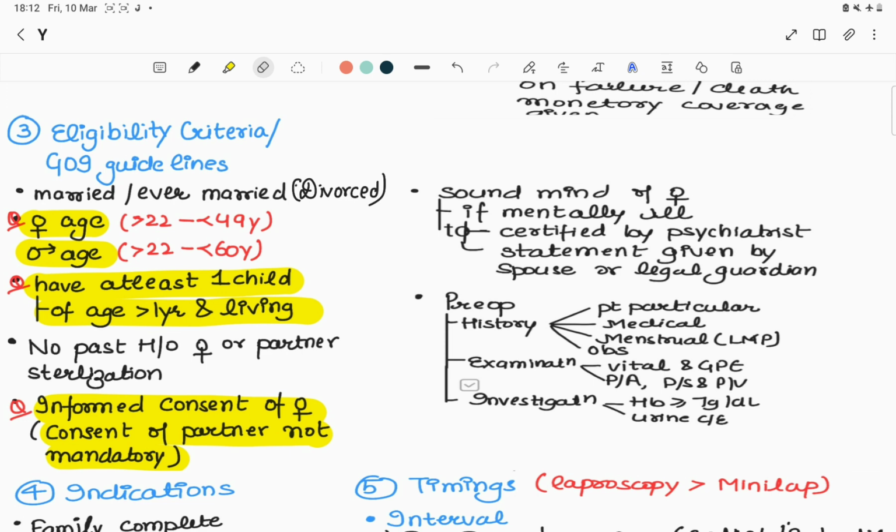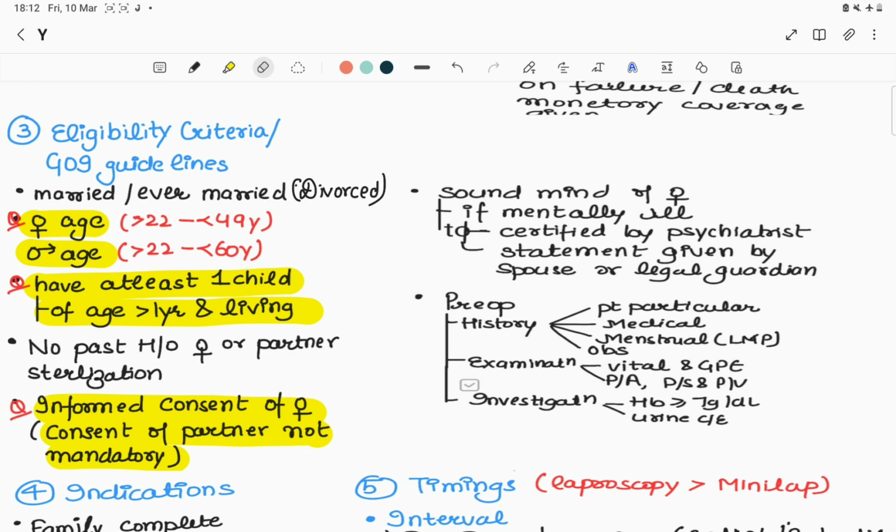Number four, there must be no past history of female or partner sterilization. Fifth, as I told you earlier, informed consent of the female in her own language is mandatory. Then sixth, she must be of sound mind. If she is mentally ill, that needs to be certified by a psychiatrist, and the statement of ligation is given by the spouse or legal guardian.